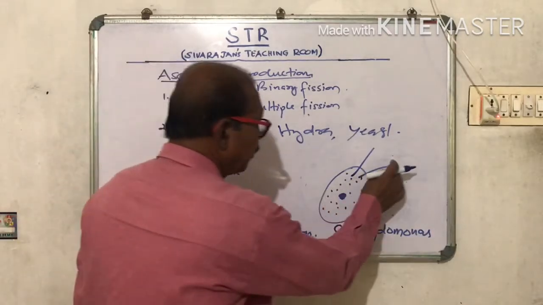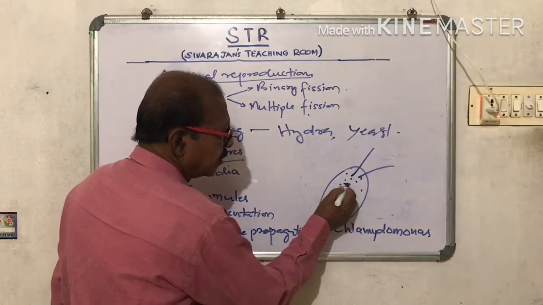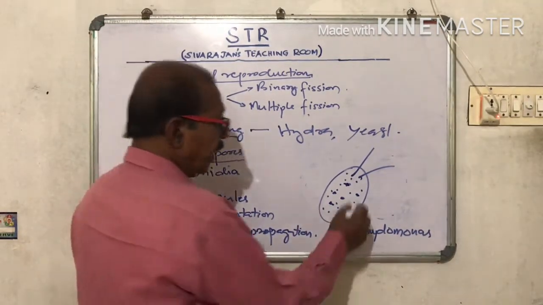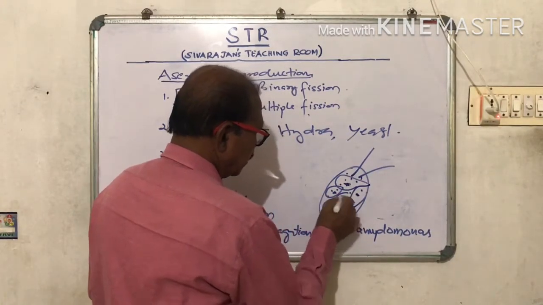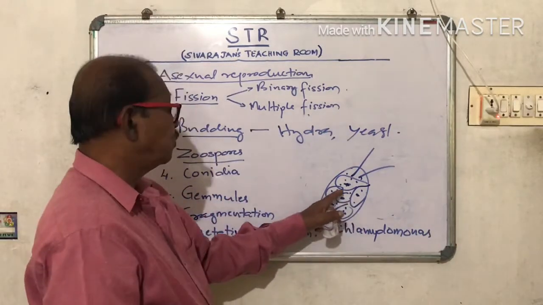Then in the chlamydomonas, what happens? This nucleus divides into many pieces, and each piece is surrounded by cytoplasm. These are called zoospores.